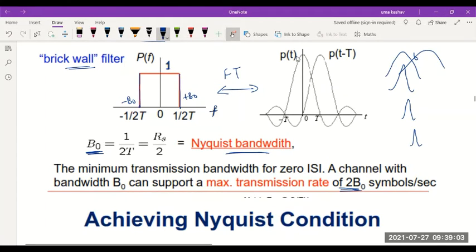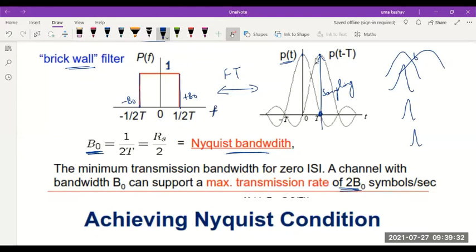You can see very clearly, if p(t) is maximum at this point, consider p(t−T), the shifted version. See what is happening at the sampling point here. I am going to sample the second pulse at its maximum. The first pulse is passing through 0 exactly at the sampling point. That means there is zero intersymbol interference.